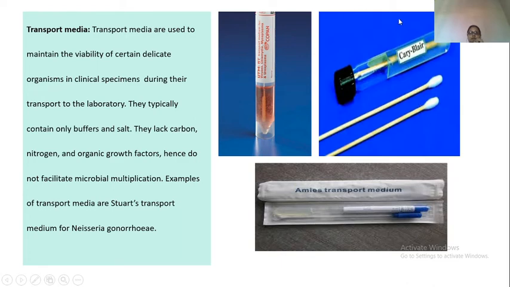So to address that problem, we have transport medium. Now here in this picture you can see this is the viral transport medium, this is Cary-Blair medium for Vibrio cholerae, then Amies transport medium. These transport media are mostly liquids, wherein you take the sample with the help of the swab. There you can see a swab where you have the sample, and it is dipped here and closed. Now it can go to the lab.